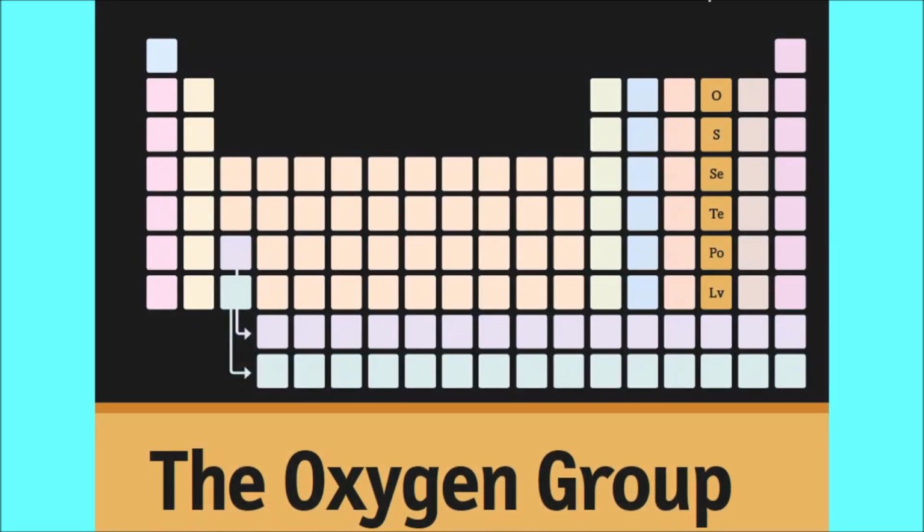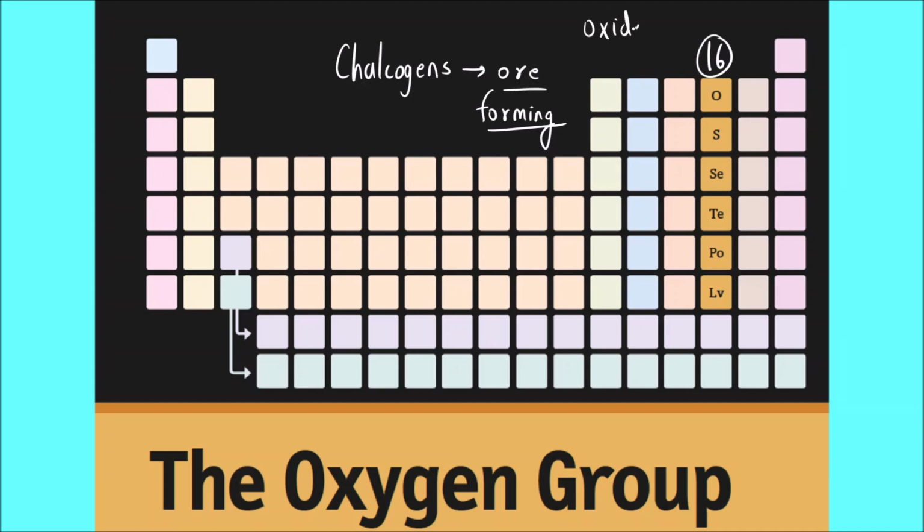Next is group 16. It is called the oxygen family or it is also called chalcogens. What is the meaning of chalcogen? Chalcogen means ore forming. You can see oxygen is present in the form of oxides in many ores.